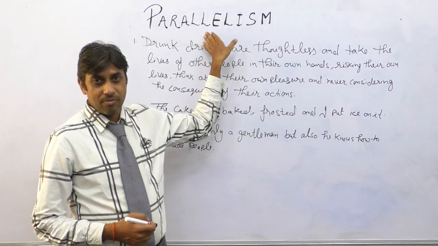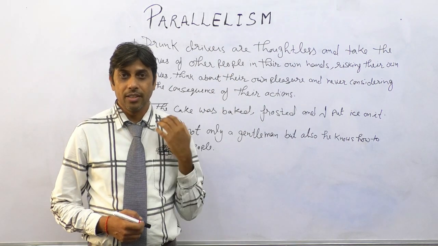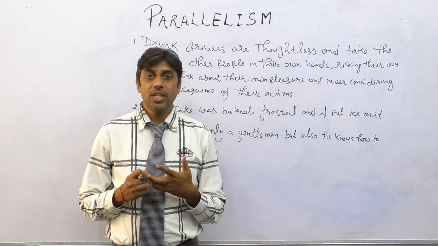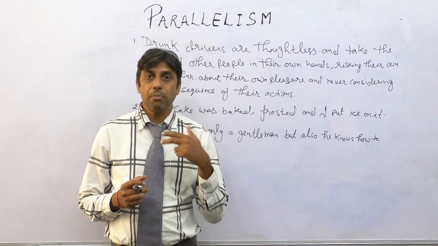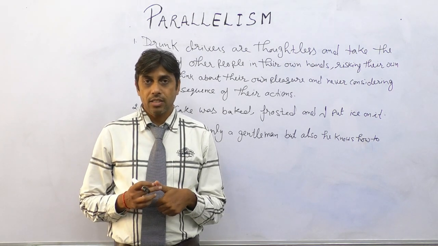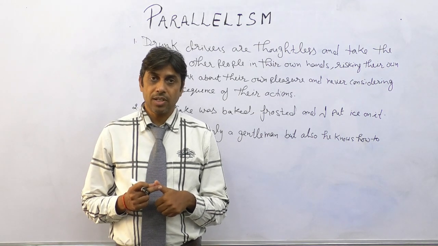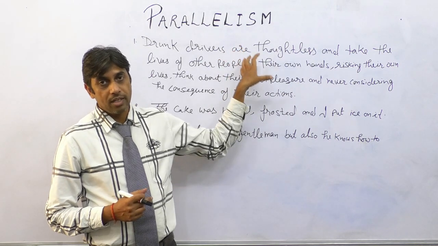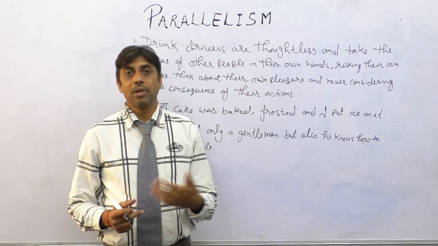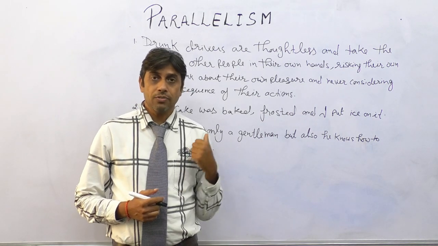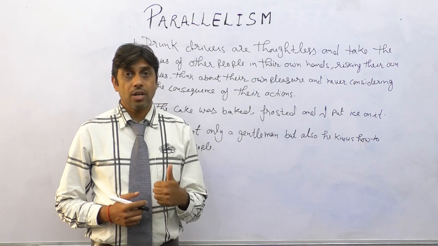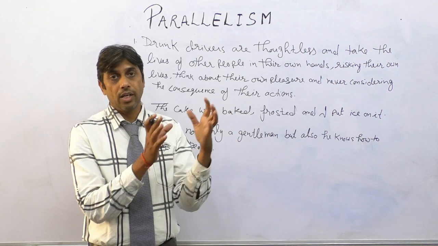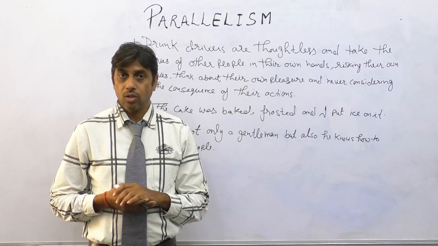Today's topic is parallelism. As I discussed in my first session, why do we train you on topics like pronouns, parallelism, and modifiers? These topics have two very important purposes. One is that, of course, in the examination we may face questions with errors related to these topics. One error may be related to parallelism, one to modifiers, or one to pronouns. The other importance is that we should write correct English, because some companies have a certain criteria to clear a written examination with essay writing or paragraph writing.